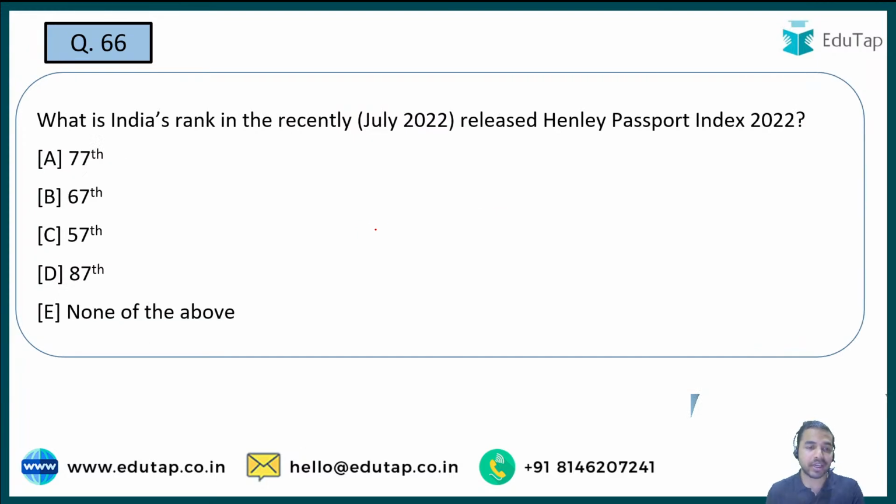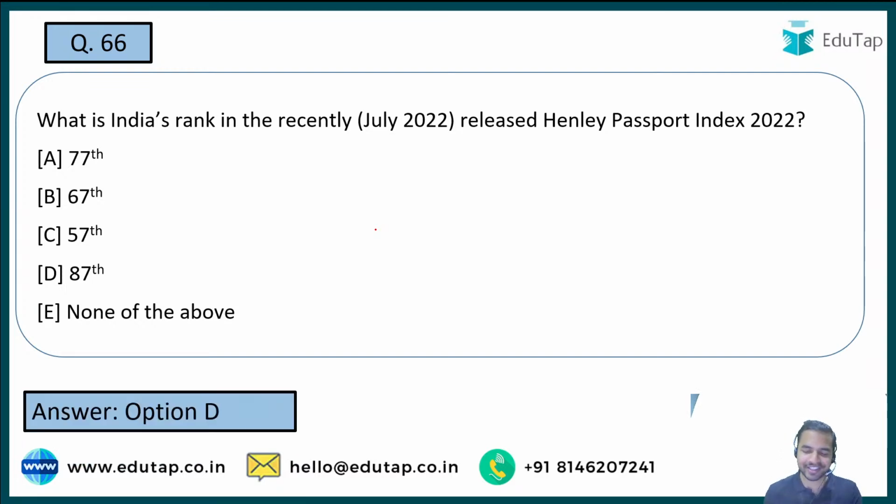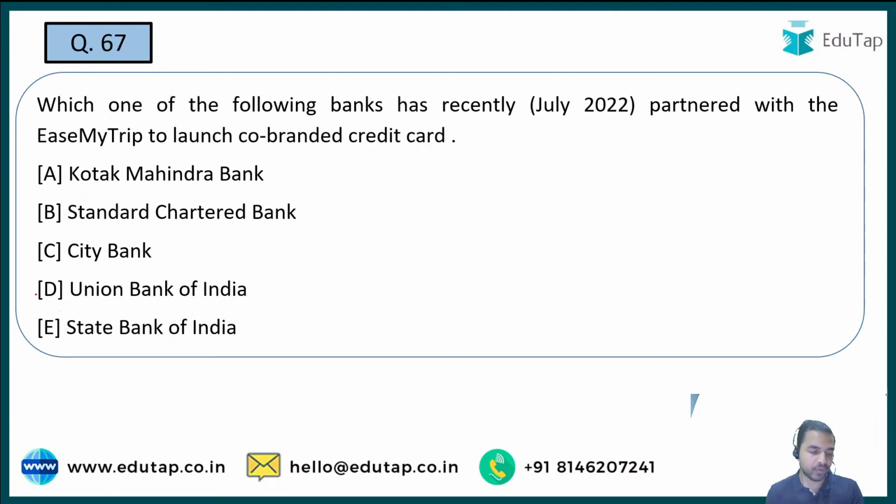Absolutely right guys. Now tell me what exactly was India's rank in the recently released Henley Passport Index 2022? So when I talk about India's rank in the recently released Henley Passport Index 2022, the right answer is 87th. So please remember that India's rank is 87th. ठीक है जी, very good, very well done.